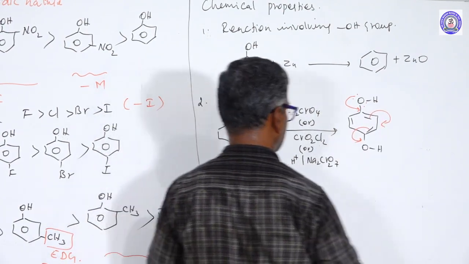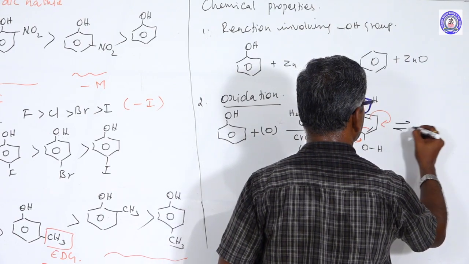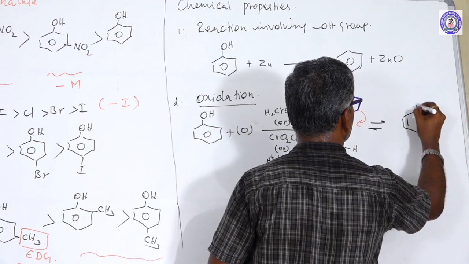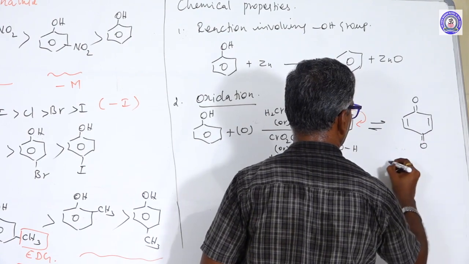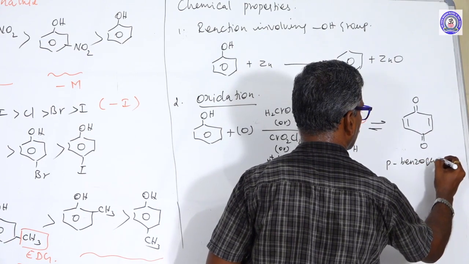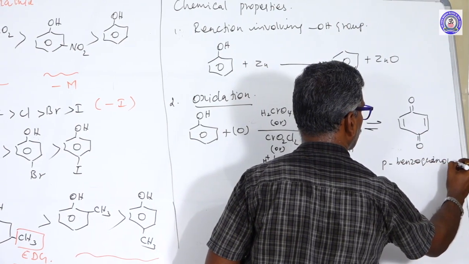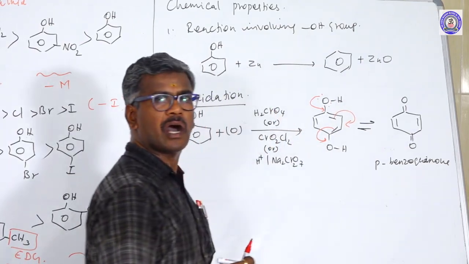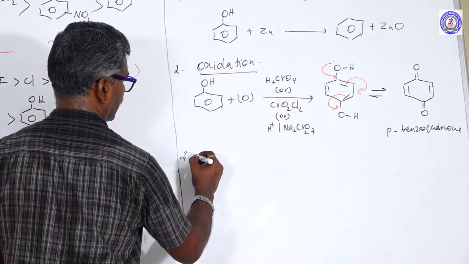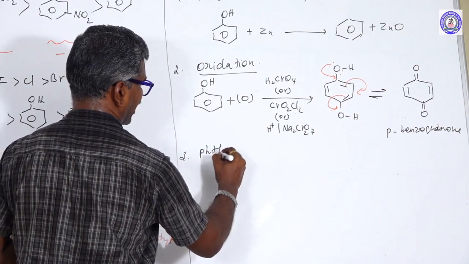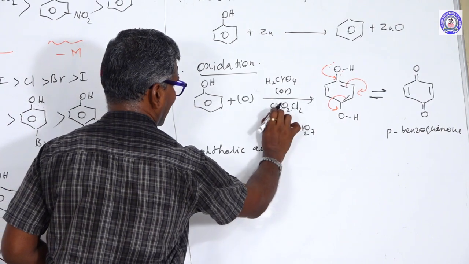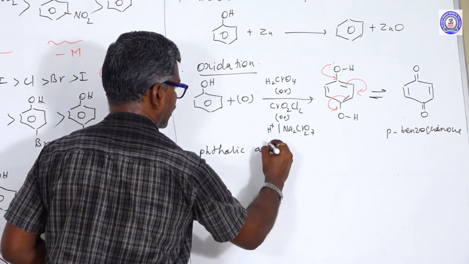Removal of hydrogen exists at equilibrium to form para-benzoquinone, forming tar-colored triketone compounds. Next, from phthalic acid, phthalic anhydride.